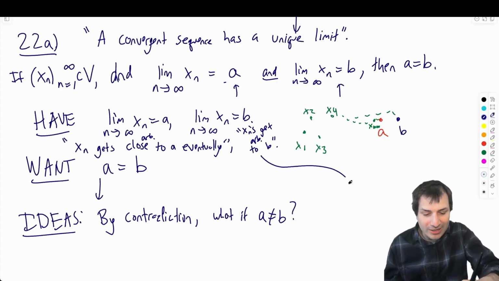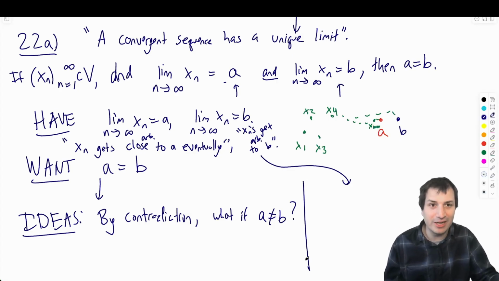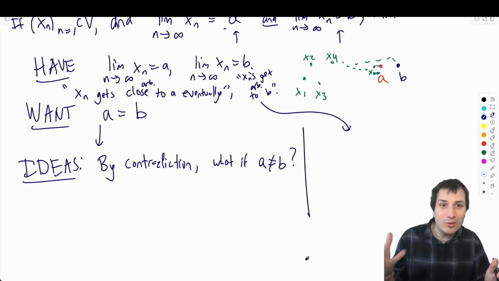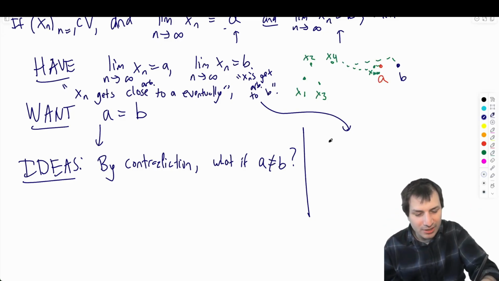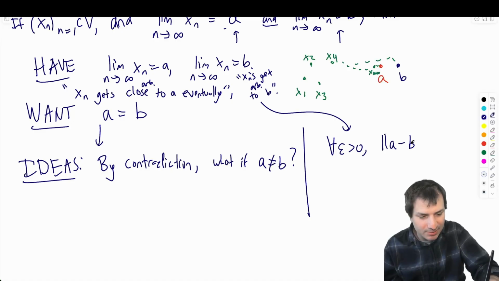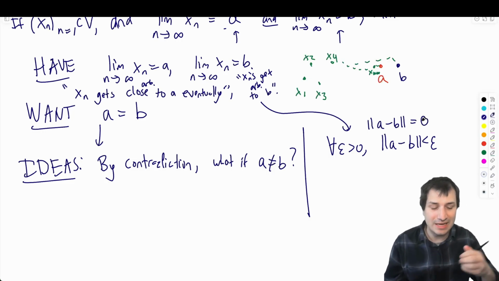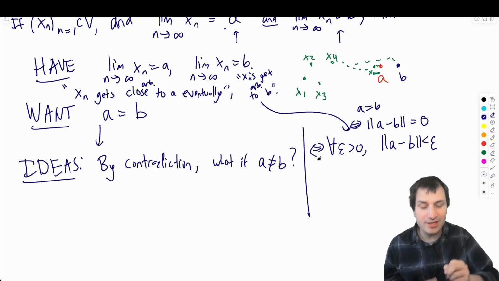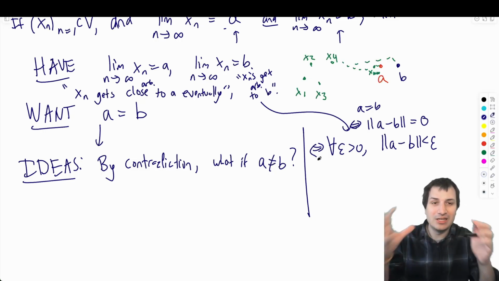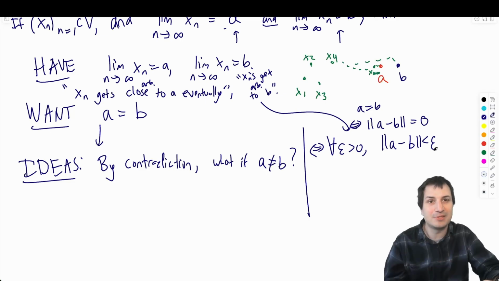You could also do it directly. So maybe you have a different idea. This would be a different idea, which is, what's another way to say that A equals B? Well, if A equals B, then actually for all epsilon greater than 0, the distance between A and B is less than epsilon. And that's because the distance between A and B has to be 0 if they're the same, right? That's the same exact thing as A equals B. So this is another way you could bring in these epsilons, is to prove that for any epsilon greater than 0.